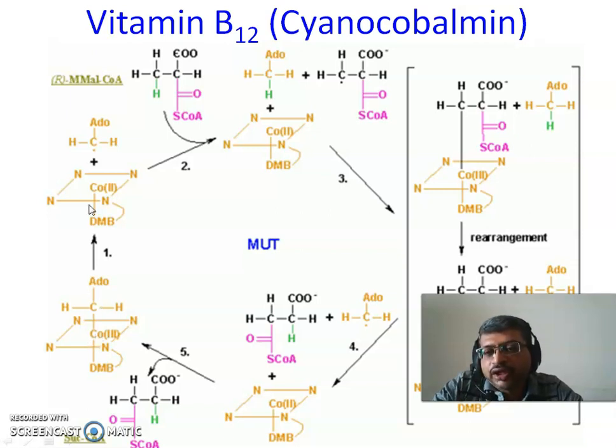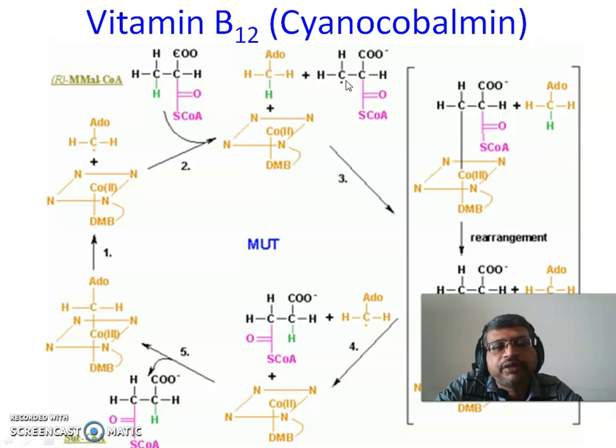In the first step, 5'-deoxyadenosylcobalamin detaches the adenosyl group in a free radical mechanism, so that cobalt attains a +2 oxidation state and a radical containing deoxyadenosyl group remains detached but still in the vicinity of the system. Then it takes up methylmalonyl-CoA and transfers one of its hydrogens to the nearby radical of the 5'-deoxyadenosyl group, and a free radical is generated.